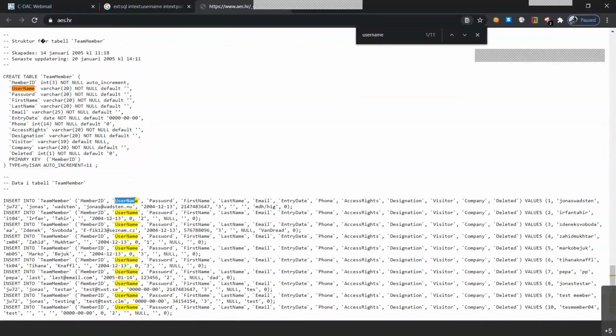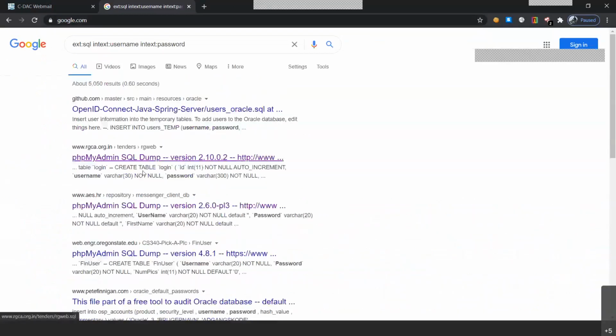So this is the username, this is the password. So the data would also be like this. First is the ID, member ID, second is the username, and third will be the password. So we were able to find the password from here of this particular website. So this is just old data. It might not work, but still we were able to find it.